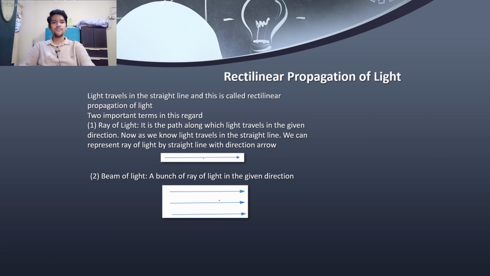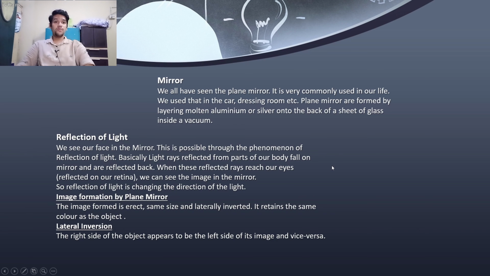In the case of a beam of light, when many rays of light come together, it is known as a beam of light, and it moves in the same direction. Seeing this picture, we can see how a beam of light and a ray of light look. Going to the next part of this, we know about mirrors.